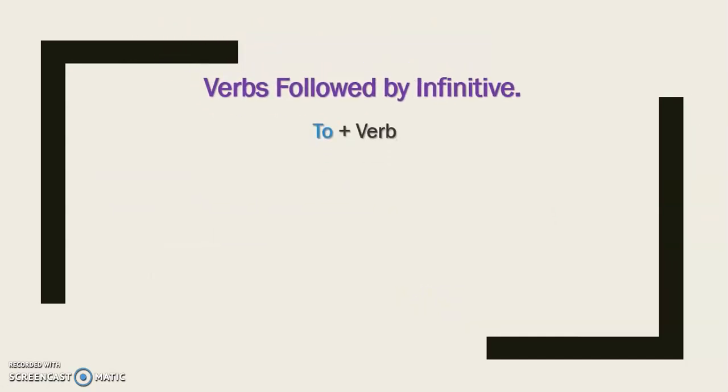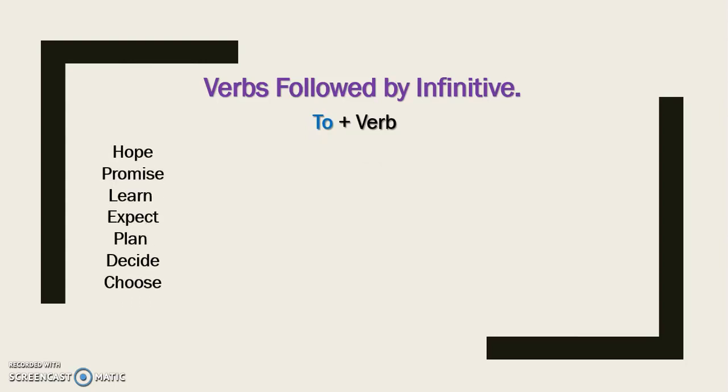Okay, so this is the structure: to plus the verb, and also we have this group of verbs in here. As you can see, we have hope, promise, learn, expect, plan, decide, and choose. They are only some of these verbs. You are going to find more of them, but I am going to include some examples of them in here.